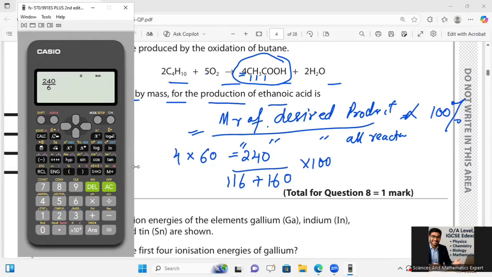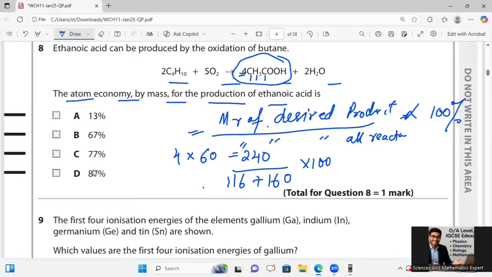This is equal to 86.9%. So 87% like that. So option D will be perfect for this over there.